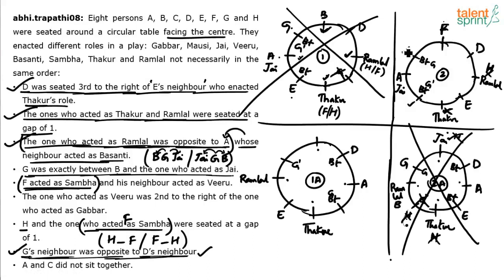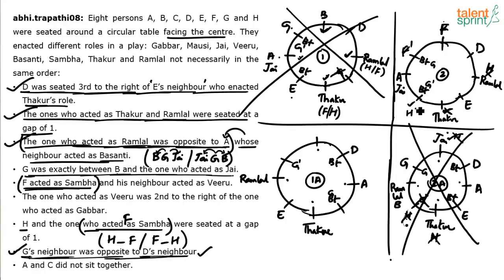Can F come here? If F comes here, H should either come here, not possible, or H should come here, not possible. No, H should come here. So this is the other possibility: F dash, H dash. The problem in taking F dash and H dash is that I know G can either come here or here. If I fix these two places for F and H, where will G come? There is no place available for G.